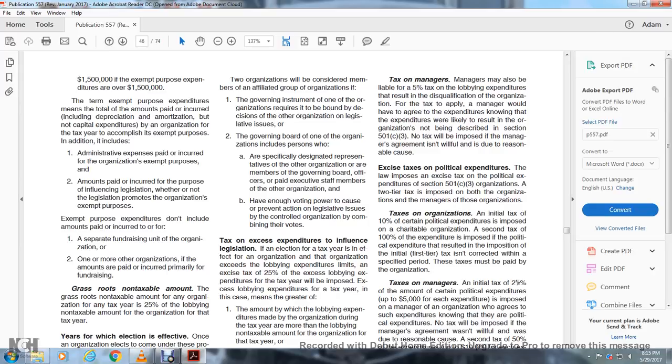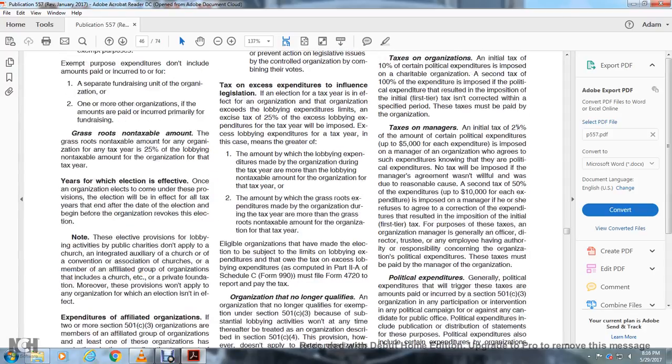Tax on excess expenditures that influence legislation. If an election is in effect for the tax year and the organization exceeds the lobbying expenditure limitation, the organization is subject to an excise tax of 25% of the excess lobbying expenditure for the tax year. Excess lobbying expenditure in this case means the greater of the amount by which the lobbying expenses made by the organization during the tax year were more than the lobbying nontaxable amount of the organization for the tax year,